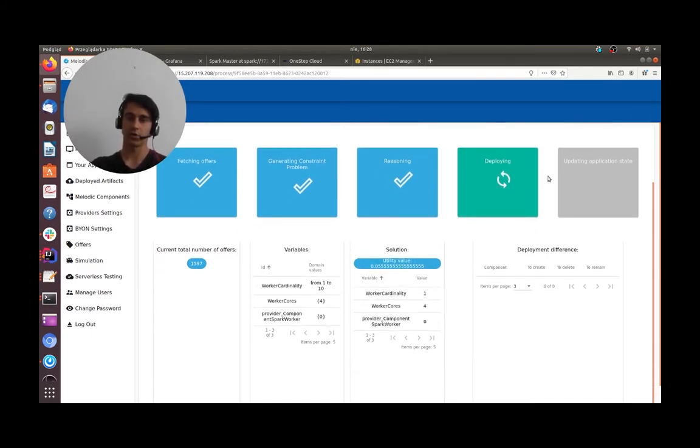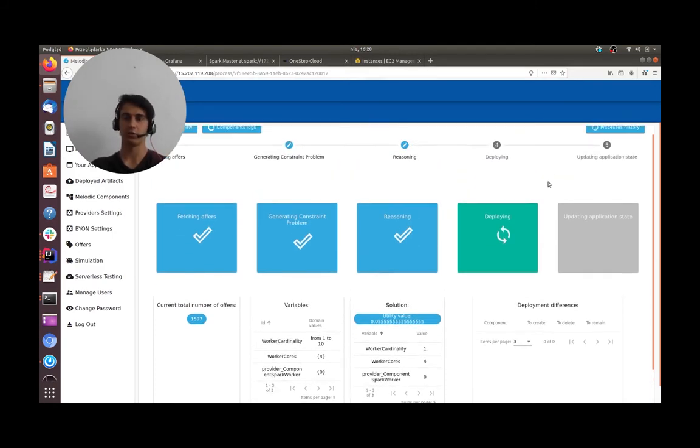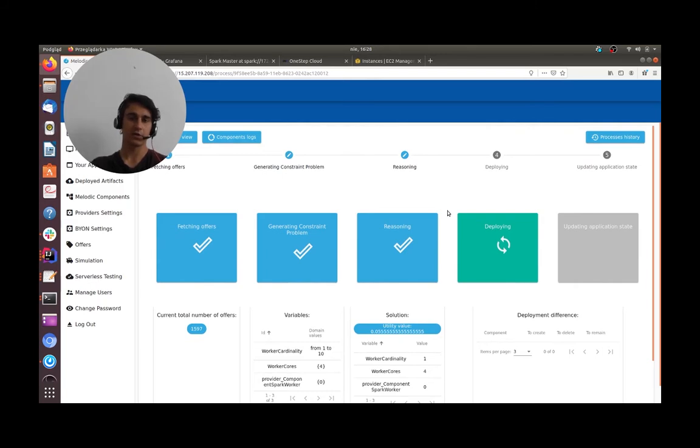The deploying step is very important, and this is the real moment when we are launching the virtual machines. Here Melodic is connecting to the cloud providers. We can now switch to the OneStep cloud panel.